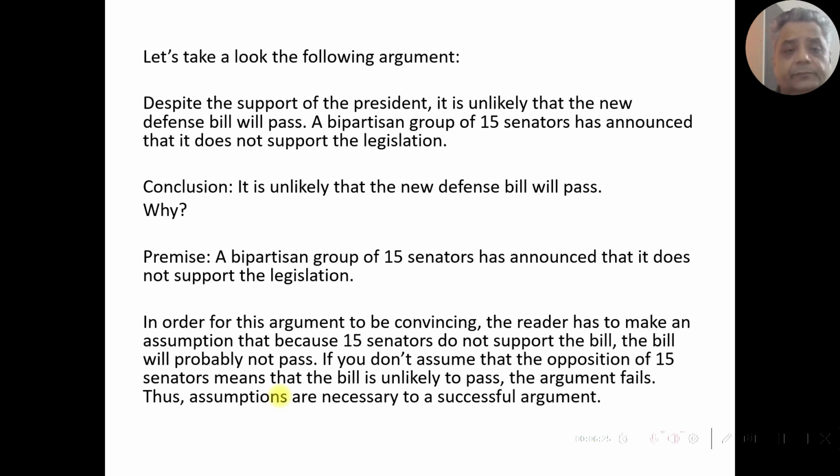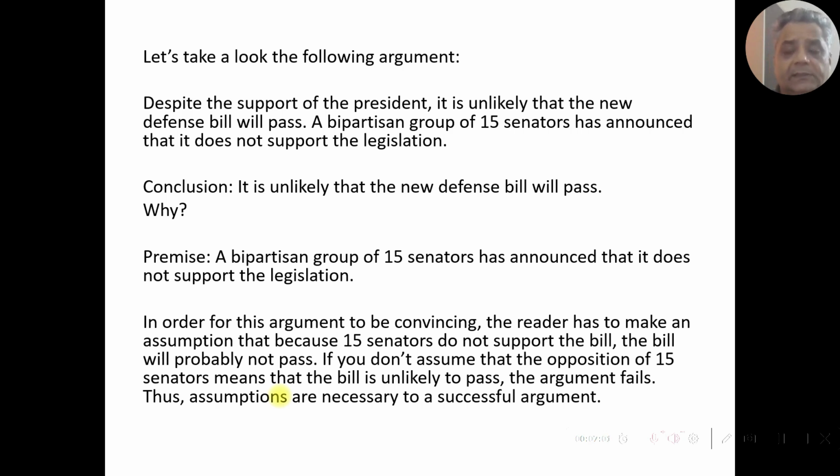So now, in order to figure out the assumption, we have to ask the question: just because a bipartisan group of 15 senators has announced that it does not support the legislation, will it also be true that the new defense bill will not pass? Okay. So obviously, just a mere announcement is not enough for stopping the bill.